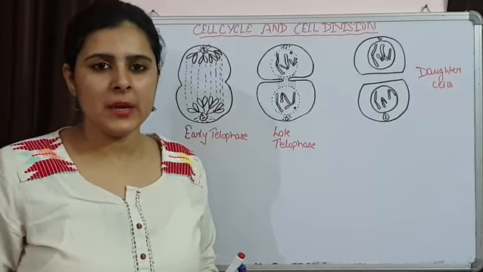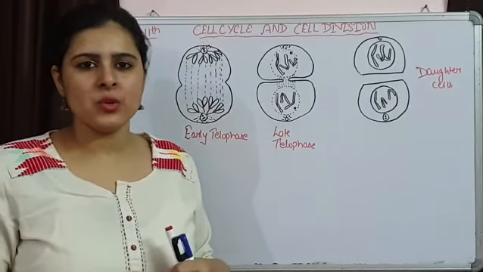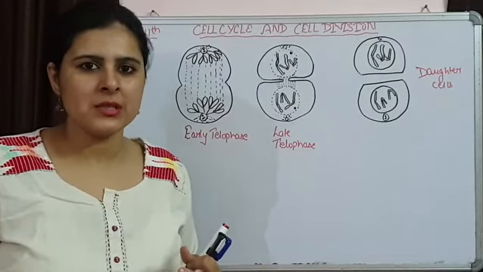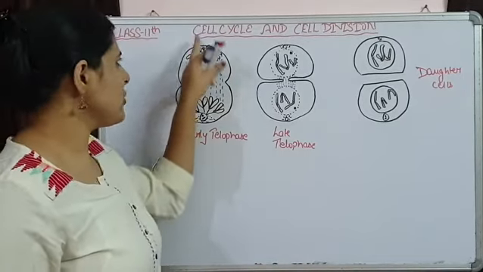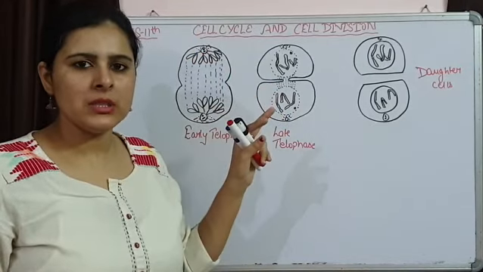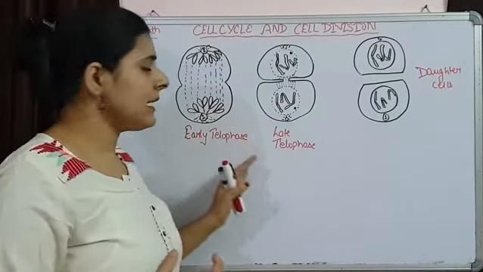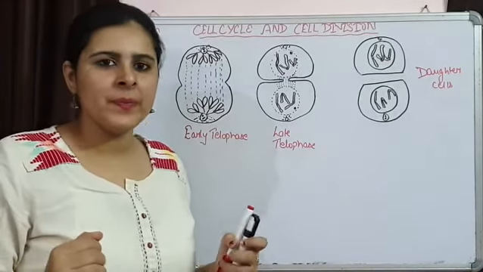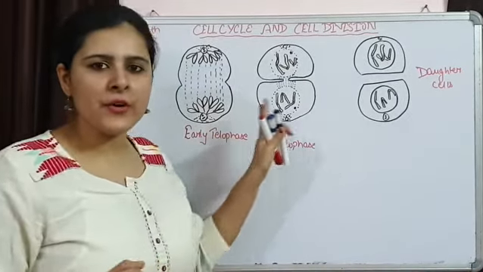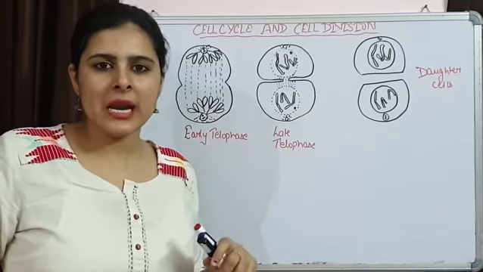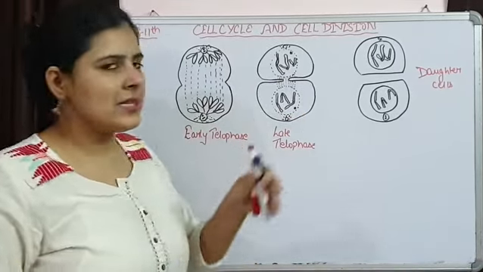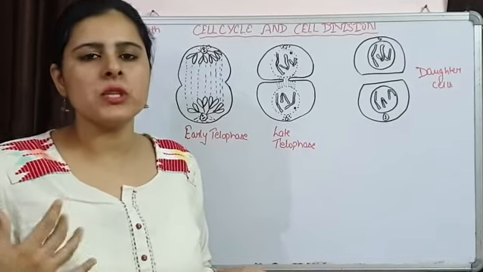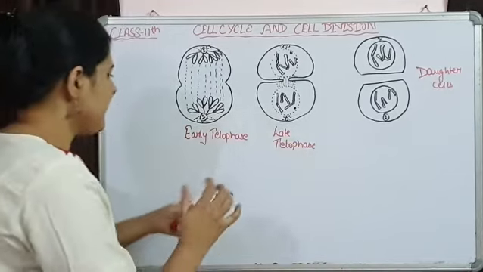What did we discuss in prophase? Chromosomes start condensing, the cytoplasm is going to get more and more viscous, there will be formation of aster rays, all the things are happening. But in early telophase, the viscosity of the cytoplasm decreases. Here the nuclear envelope will start forming, the nucleolus will start appearing, and the aster rays are going to disappear. So all the events are happening opposite to the prophase.